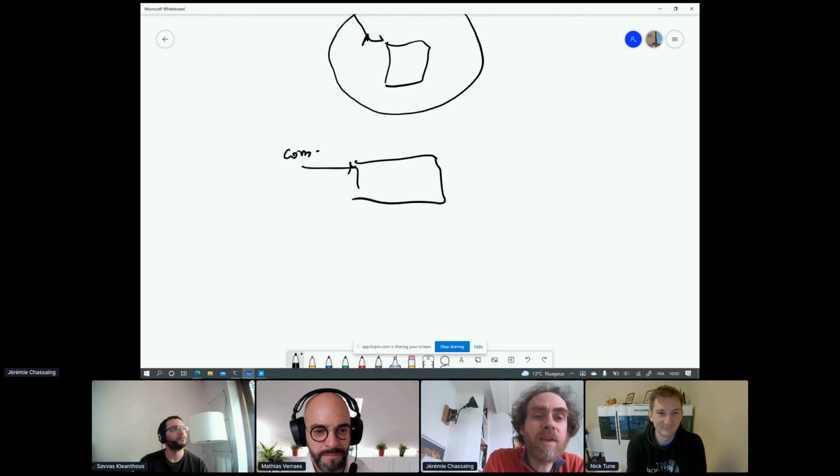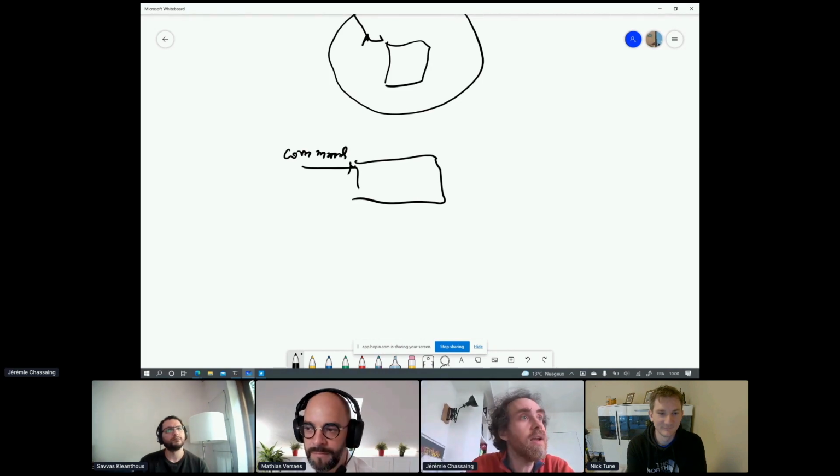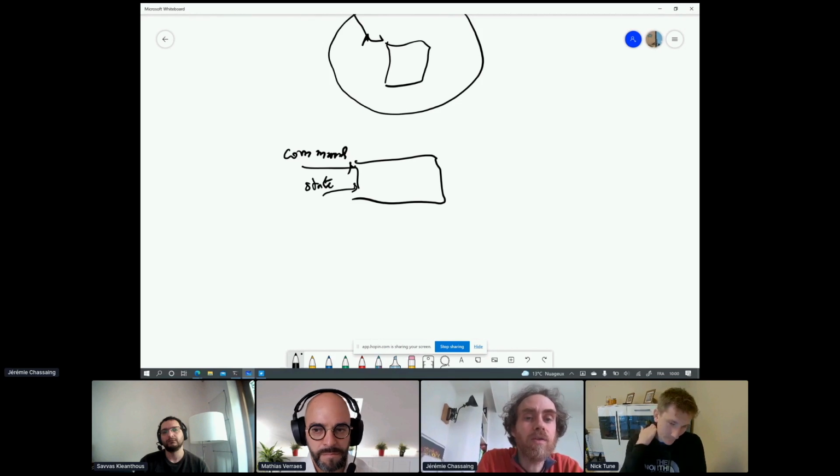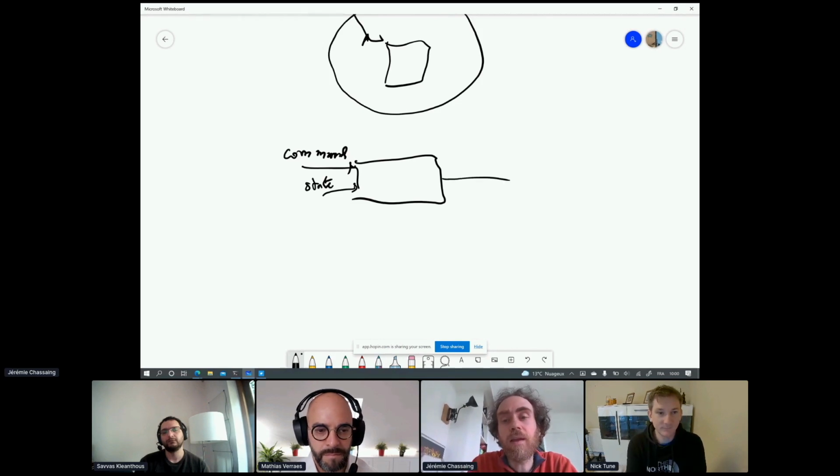We have a command, which is a request for change that arrives here. And to take a decision, if we don't have state, we will only be able to take the same decision each time a command arrives. So we need state here to know what happens, okay? And with the state here, based on a command and the state, we will decide what happens.